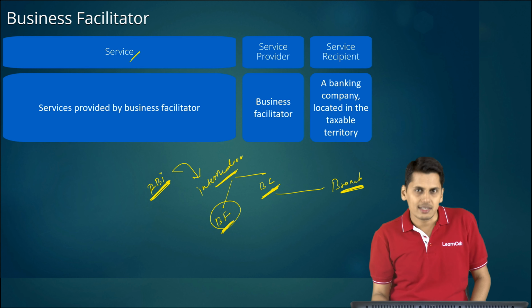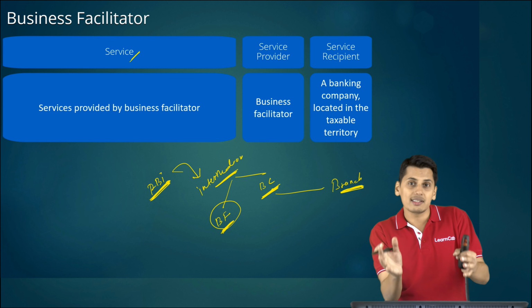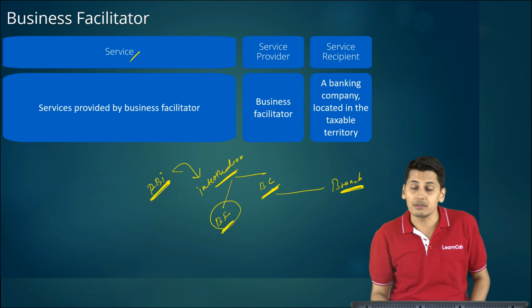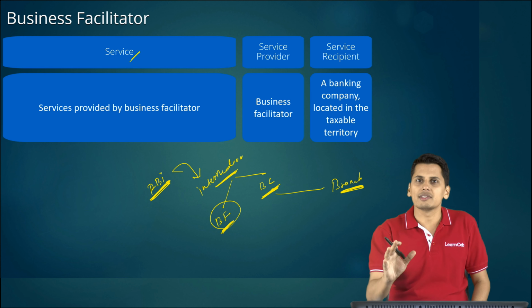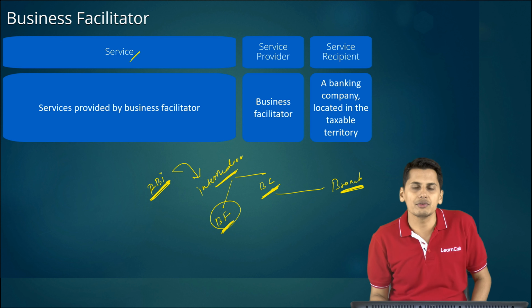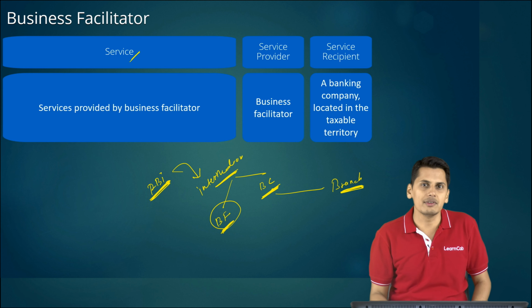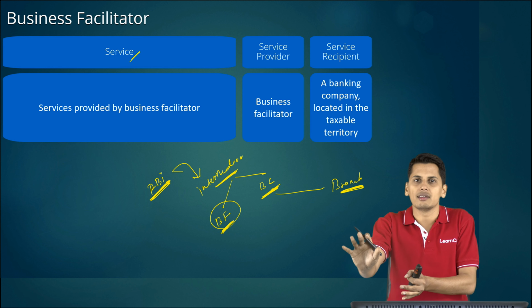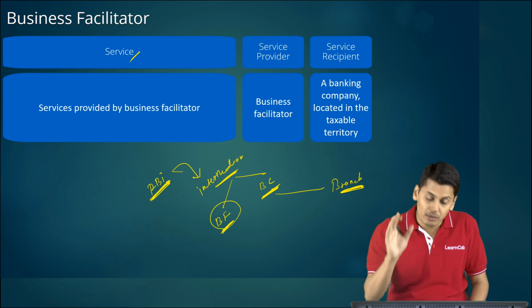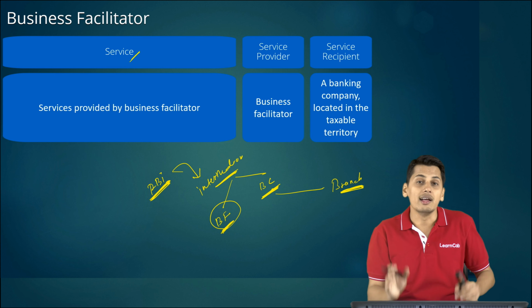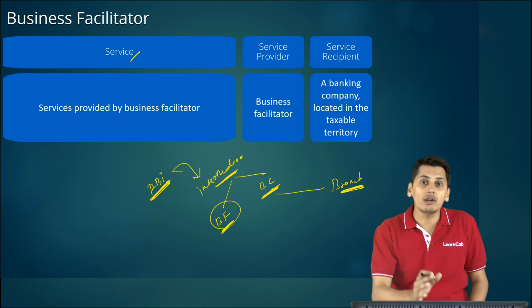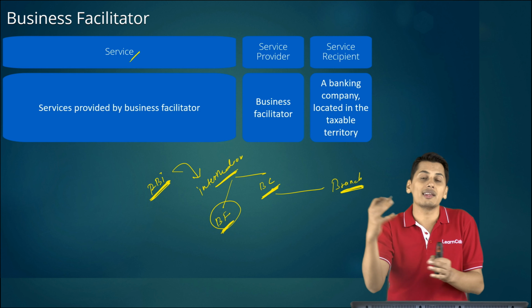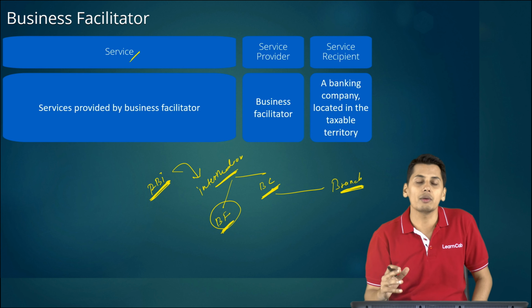Now friends, let it be business facilitator or business correspondent. Please understand, we have not yet gone into the reverse charge notification. We are only trying to understand how this model works. Whom are they going to charge for their services? They are going to charge not the customers, but the bank. The services are performed to the bank. They are appointed by the bank and they supply services to the bank, and not to the people who are dealing with business facilitators or business correspondents.